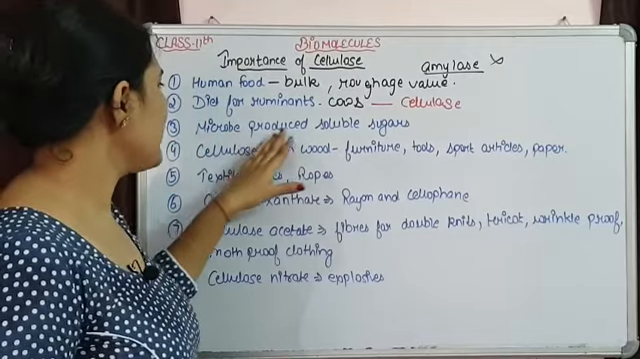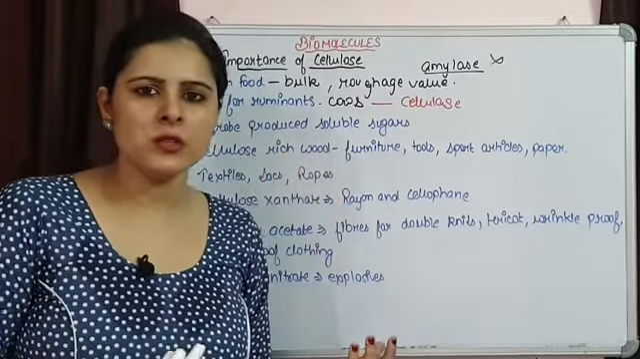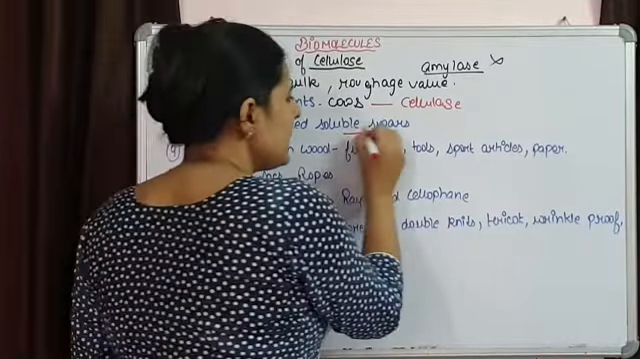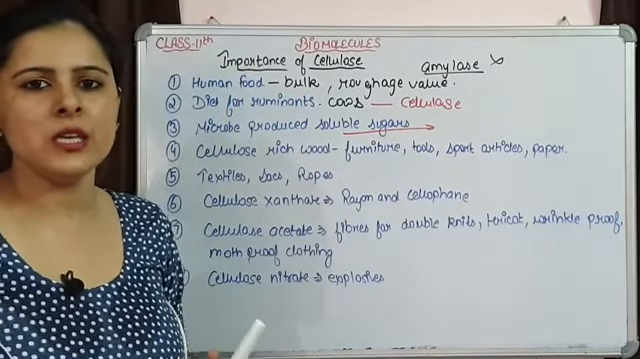Then the microorganisms produce soluble sugars from cellulose, and later on these soluble sugars are used in the production of butanol, ethanol, and acetone.